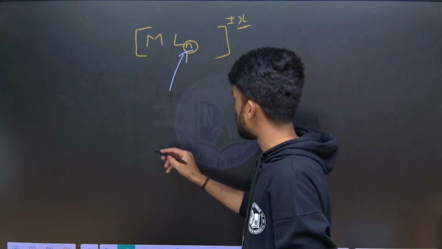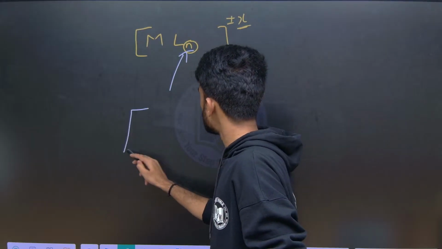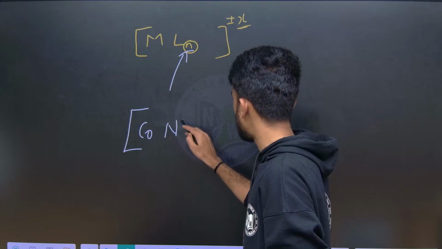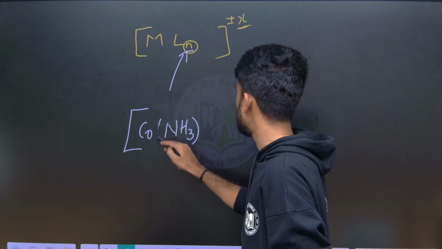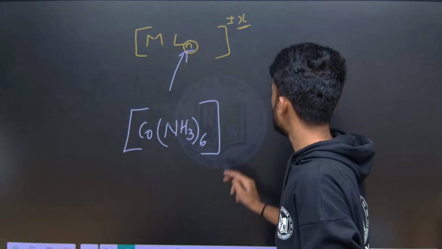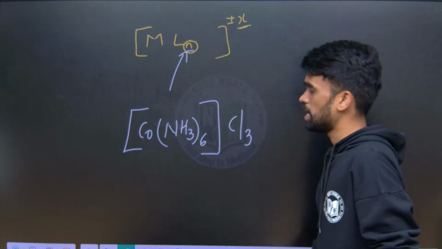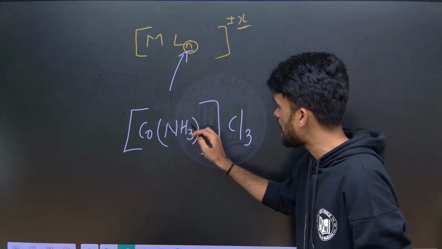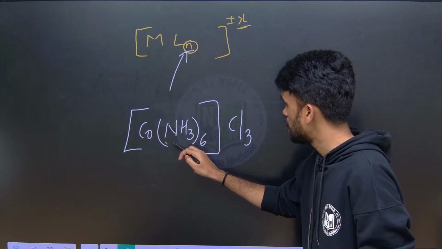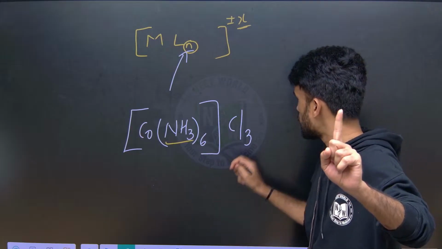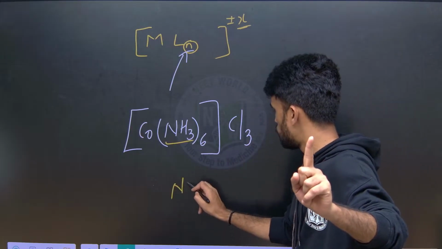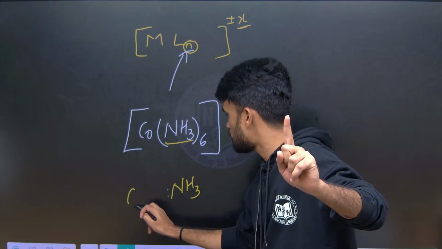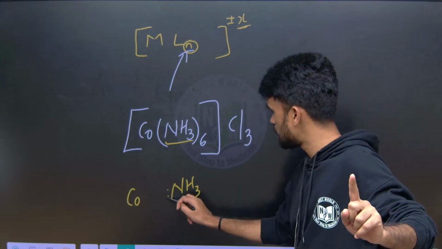For example, I am writing a complex here. The metal atom here is cobalt, and it is a hexaammine complex, so I write NH3 six times, and 3 chloride ions outside. How many ligands are there? NH3 is one unit, and each NH3 has a pair of electrons. Here the metal atom is cobalt.